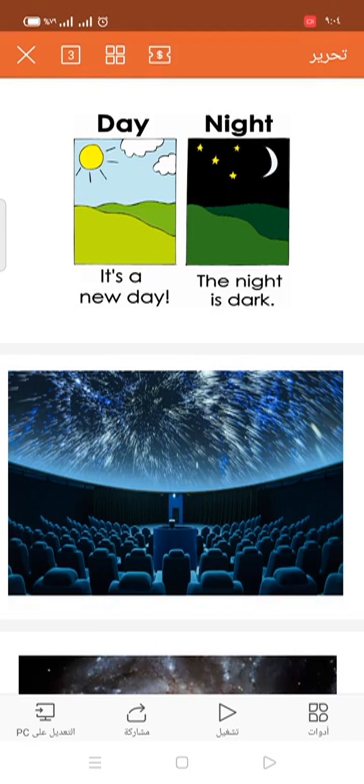Before we start our new lesson, let's remember what we learned in this chapter. Our chapter titled What's in the Sky? And we said there is a difference between night sky and day sky. Can you tell me what do you see in the sky at night? We said I can see the moon, the stars, bats, owls, fireworks. Can you give me examples about what you see in the sky during daytime? We said I can see the sun, clouds, airplanes, hot air balloon, birds, and a lot of things.